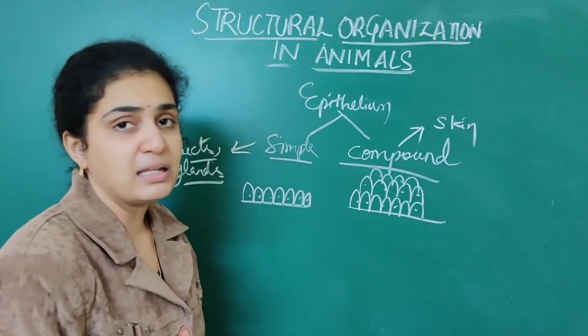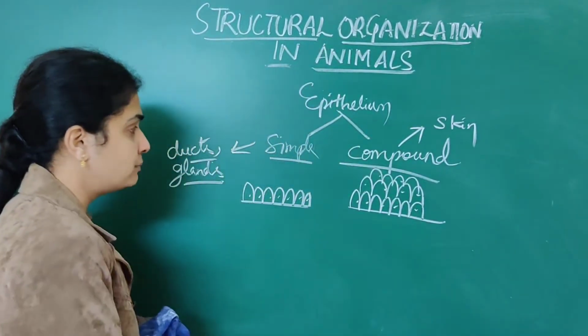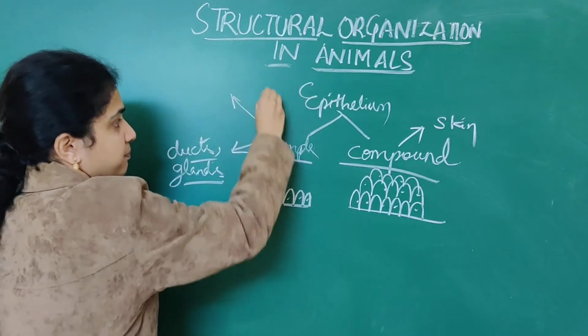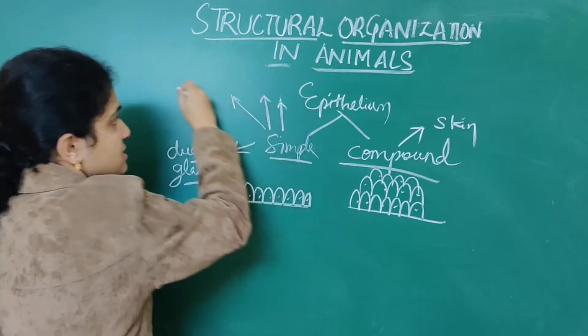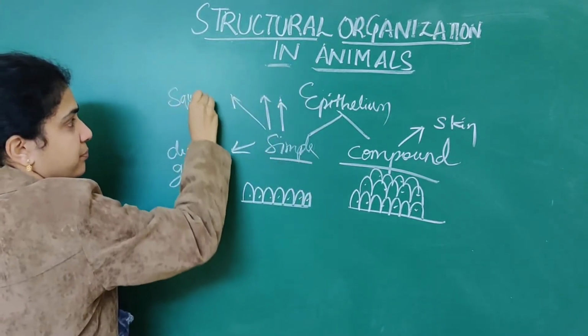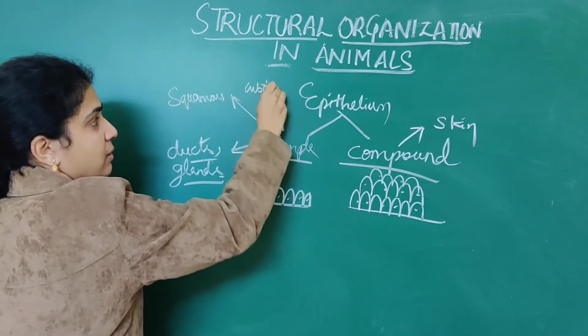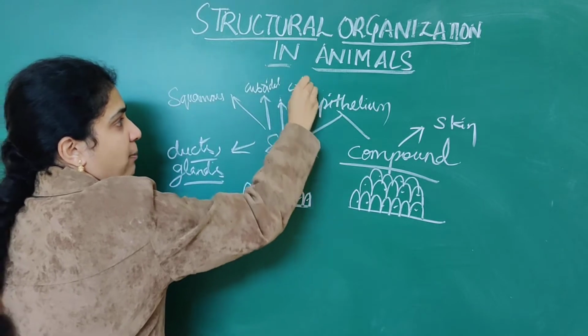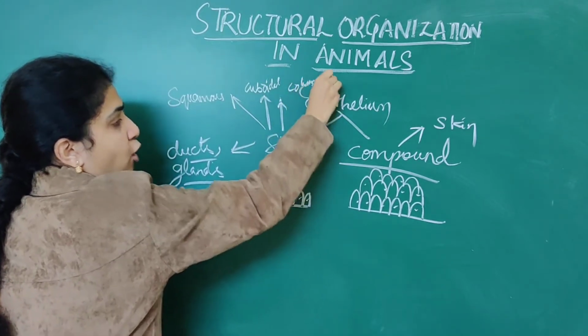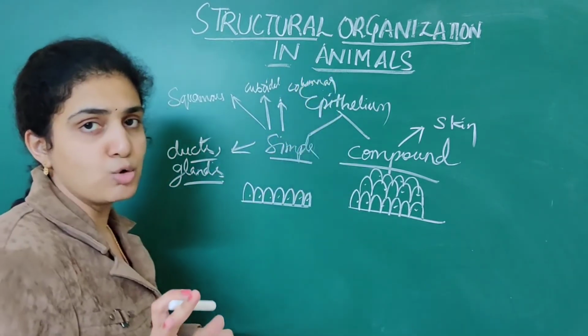Again, this simple epithelium is further divided into 3 types: squamous epithelium, next cuboidal epithelium, and third one is columnar epithelium. For compound epithelium, there is no division.